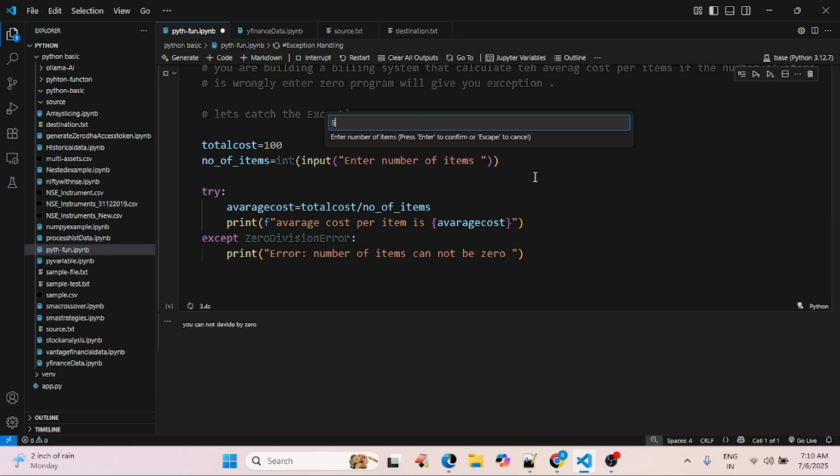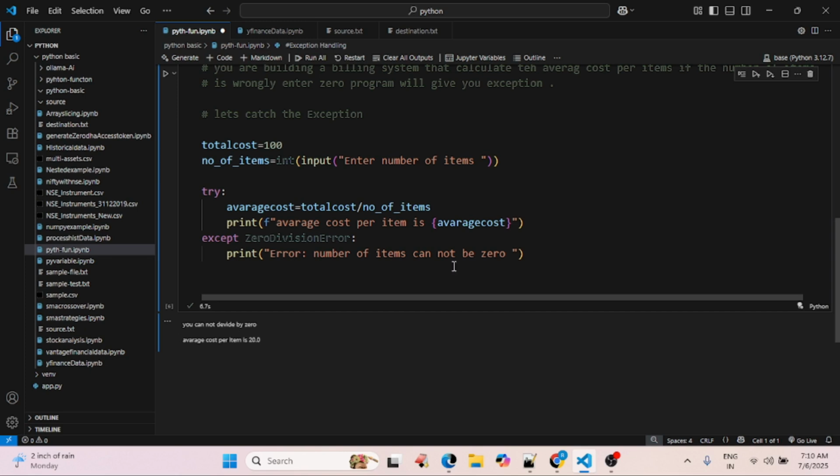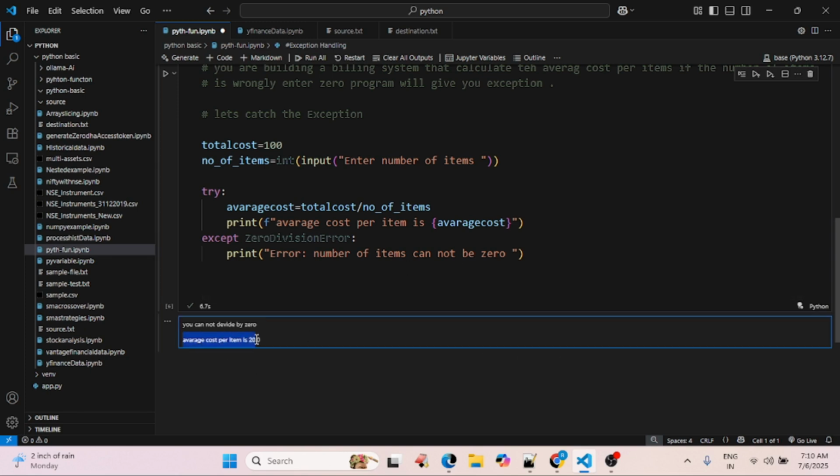I'm just providing 5 quantity. And enter. Oh, I had given only 100 rupees. So I have given 5 quantity, then the average cost per item is 20 rupees.